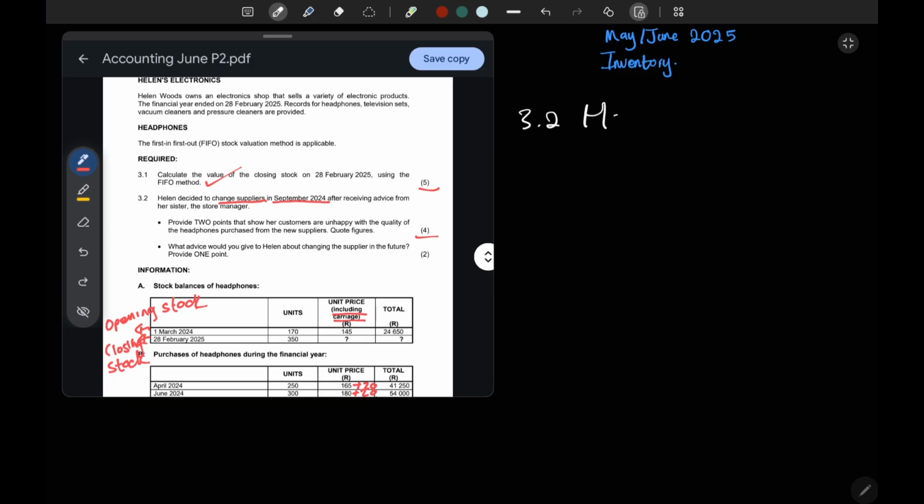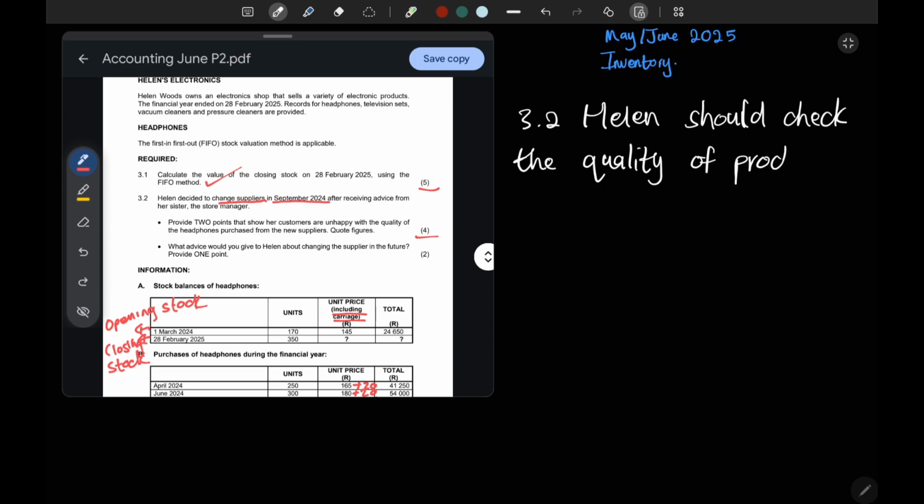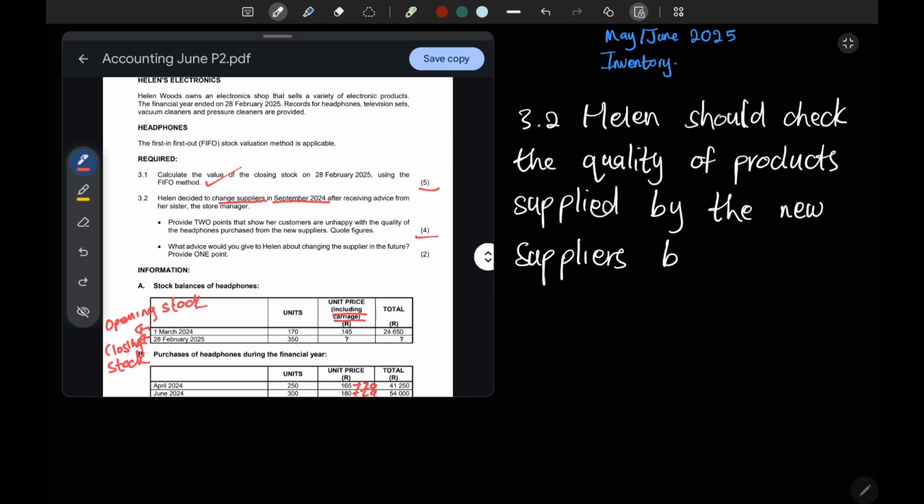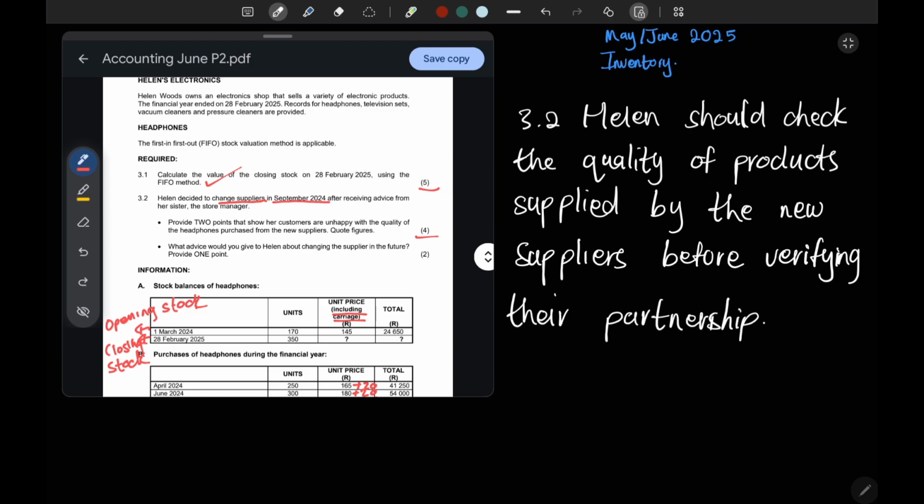So let's say Helen should check the quality of products supplied by the new suppliers before verifying their partnership.